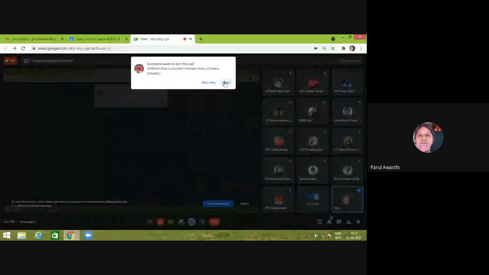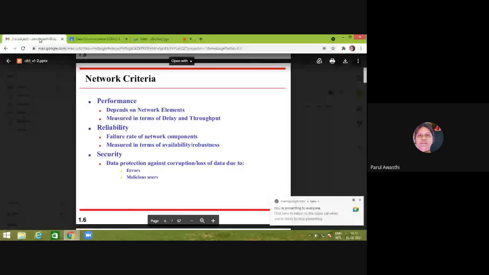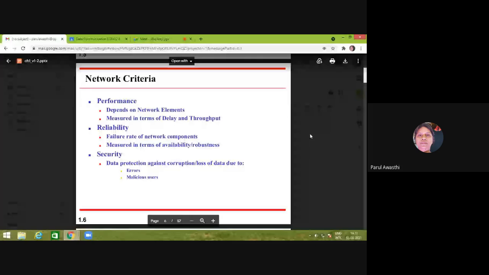It depends upon what type of network this is. So what is the failure rate of network components? How fast network components fail will be called the failure rate. Obviously, the system which is more reliable has a lower failure rate of network components. And reliability is also measured in terms of availability of the network.